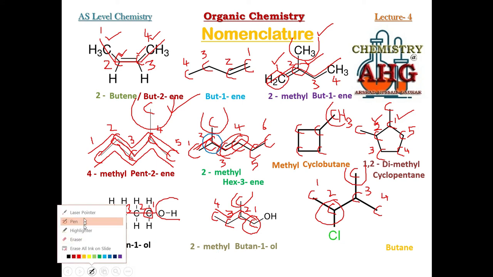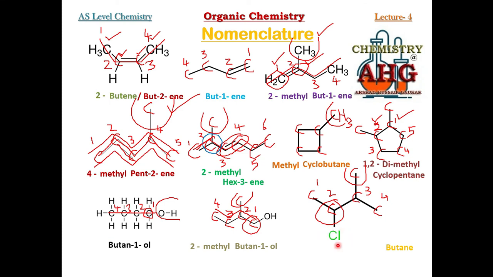So both are branches in this case. Chlorine is a branch, and the 1 carbon is always methyl. This is methyl, starts with M. This is chloro, starts with C. So branches, whenever they are different, must be written alphabetically. Alphabetically, which letter comes earlier? C, chloro, followed by methyl. And what is the number? You can see chloro is at position number 2, methyl is at position number 3.